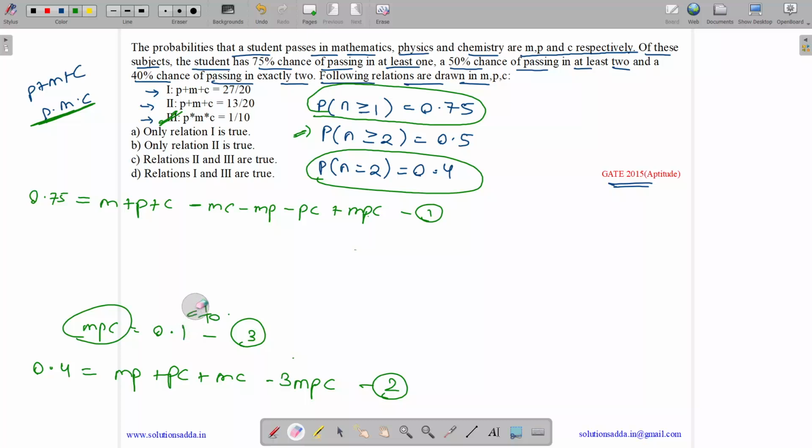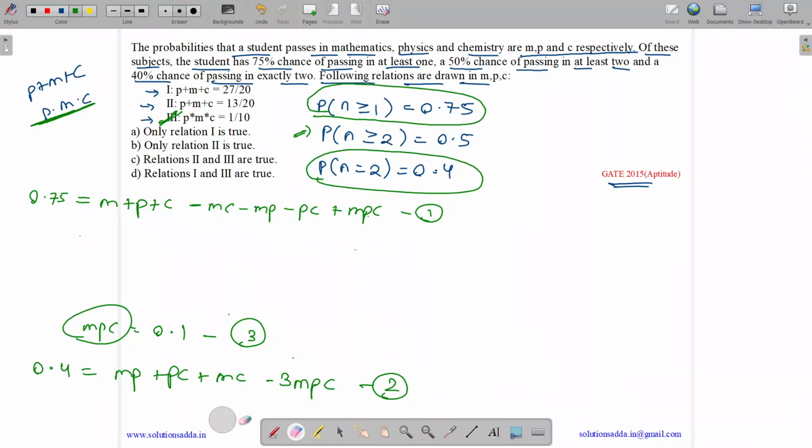Option 3 is correct. Now let us see what is the value of m plus p plus c. Let us add equation 1 and 2. So adding 1 and 2, we get 0.75 plus 0.4, it's, no wait, 0.75 plus 0.4 is 1.15.